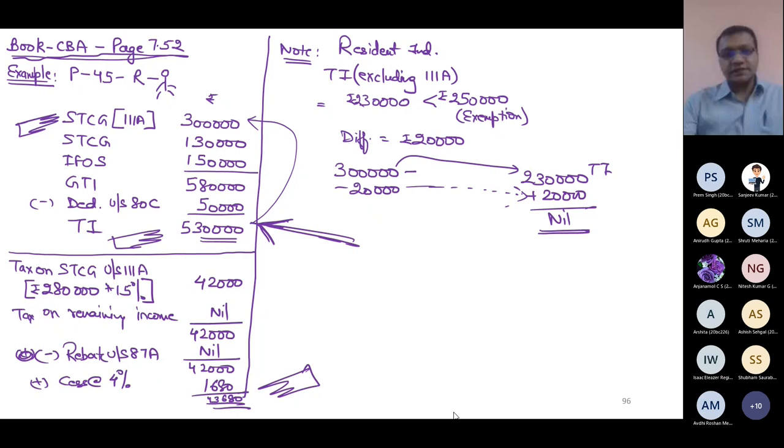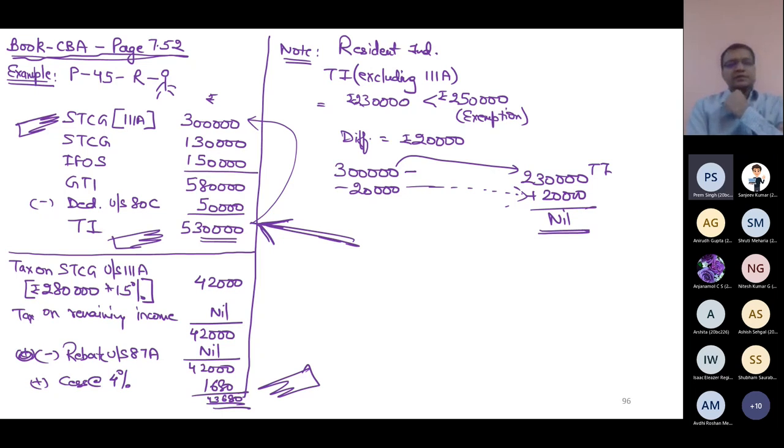Yeah, now you please ask. Yes sir, just like the 45 year old person, he will be allowed an exemption limit up to 2,50,000, right sir? So sir, that exemption limit, can we deduct it from the STCG under 111A, like we did with normal income?